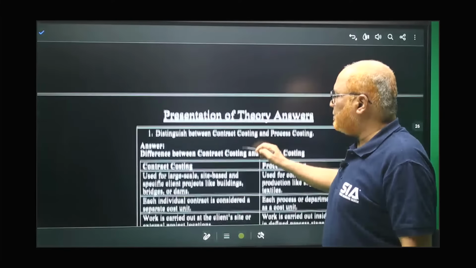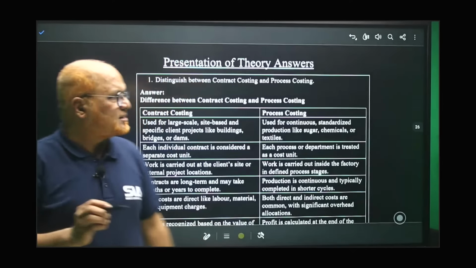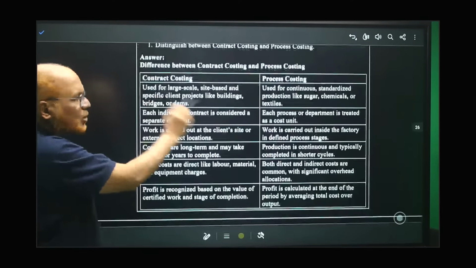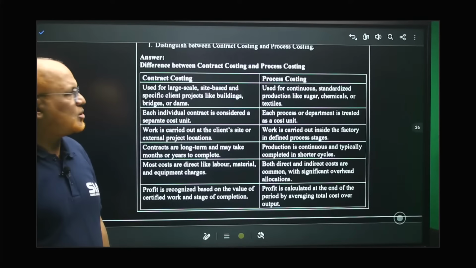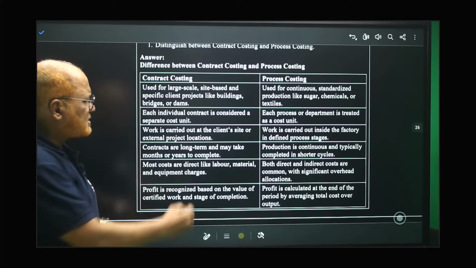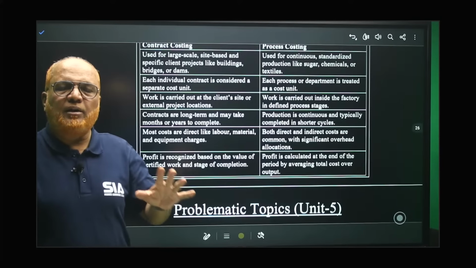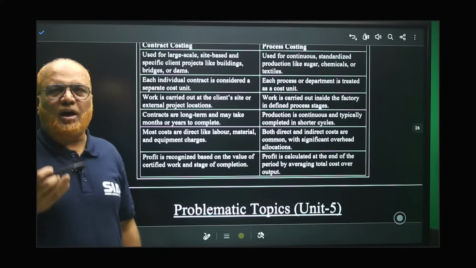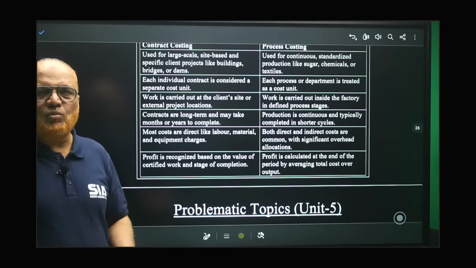So how to attempt the theory question from this unit? One example I have given: distinguish between contract costing and process costing. So you make the table. Left hand side you take contract costing, right hand side process costing. One by one in this type you can write in examination. I cannot explain all in detail because there is a time constraint. We have to go to other topics also apart from this. So that is the reason why I'm stressing you.